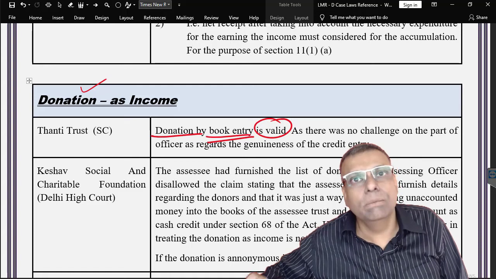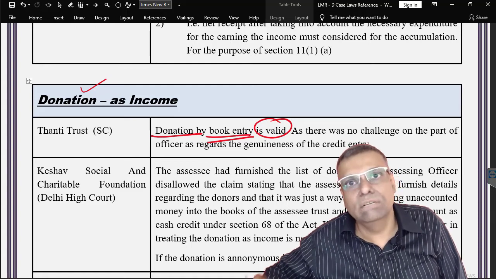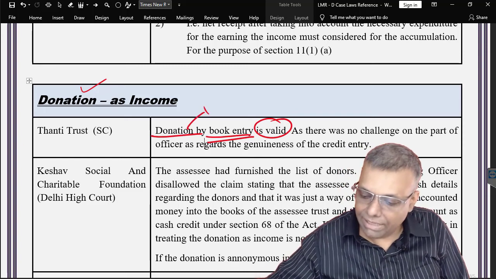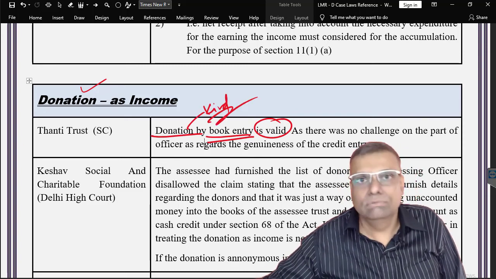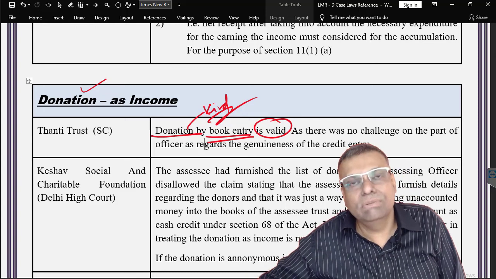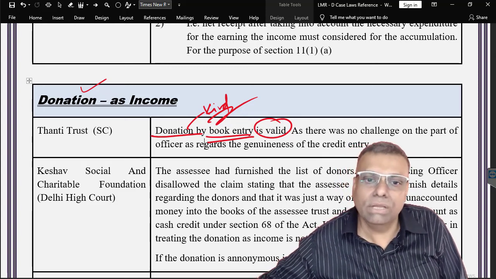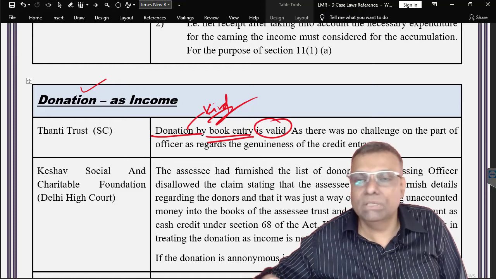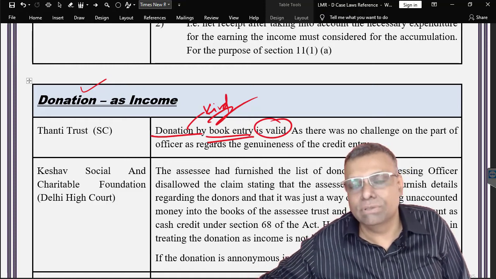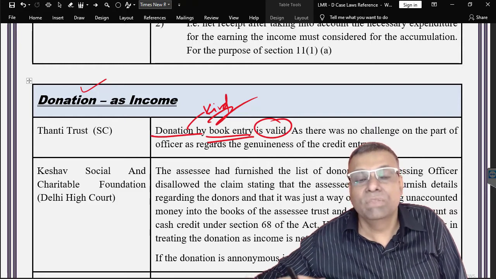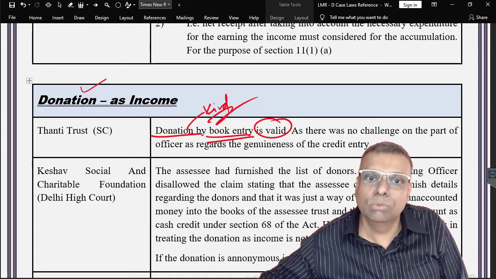So it is not just a mere book entry, it is a donation given by the book entry. Now, for example, if the donation is given in kind, a trust can also receive in kind. For example, a silver coin has been offered to this particular trust, so it is okay. You will pass the appropriate book entry. That means the transaction is not done by means of a cash transaction, by means of a banking channel. So will it still be regarded as a donation, and will it be regarded as an income of that particular trust subject to accumulation and application?